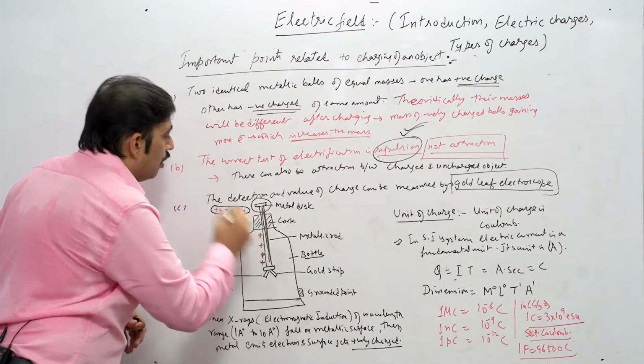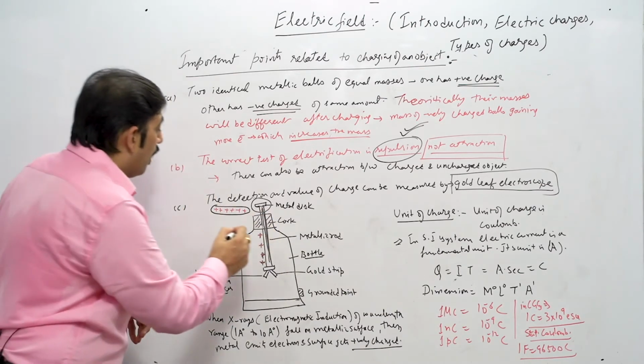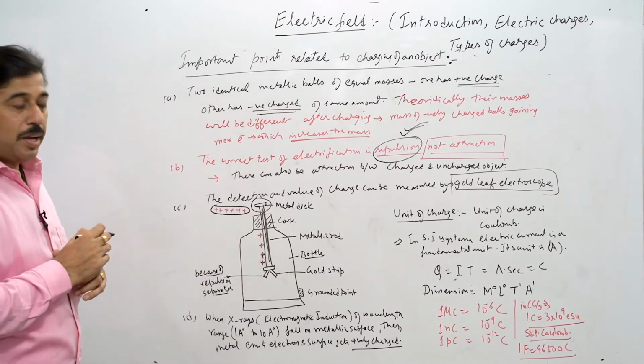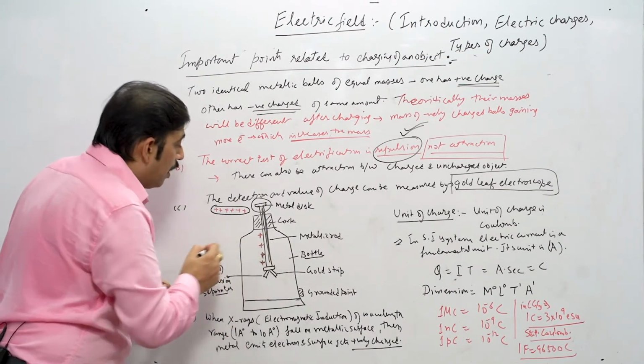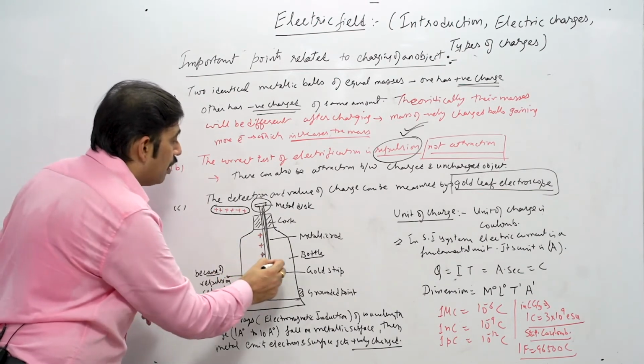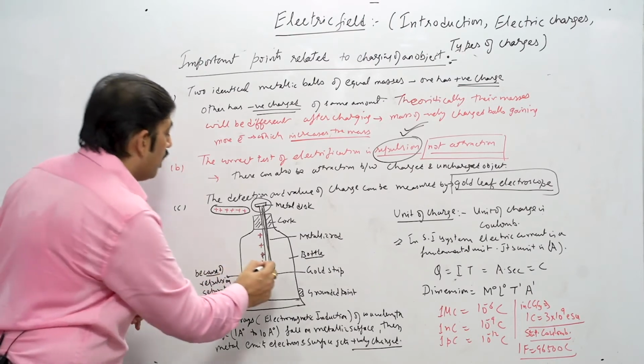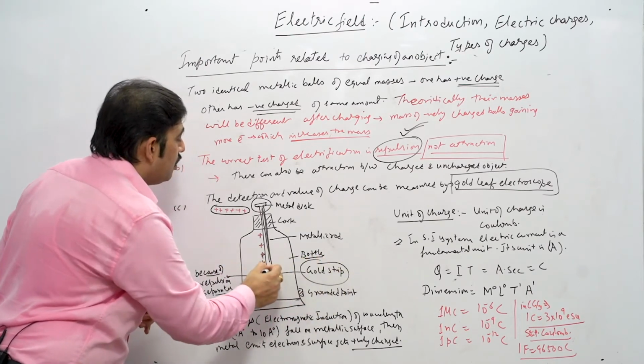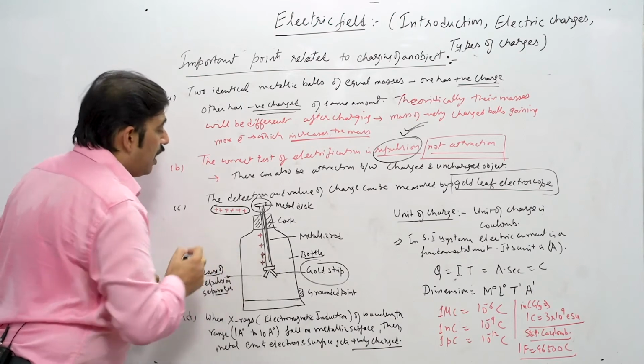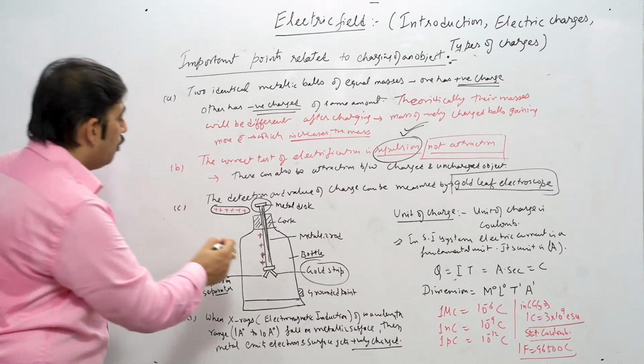This metallic rod has acquired a positive charge. Now at the bottom part of this rod, you can see there are two strips. These are known as the gold strips, and these two strips are just attached to this particular end, and they are almost apart.